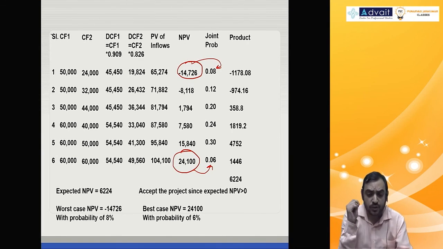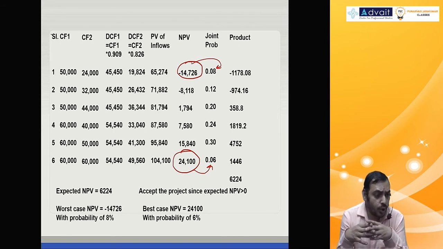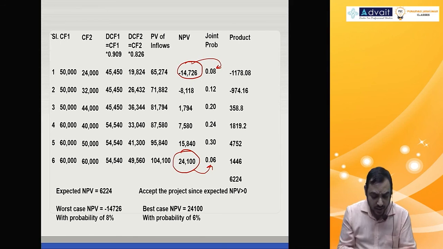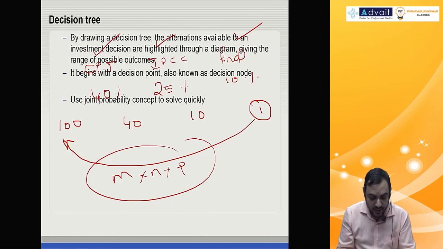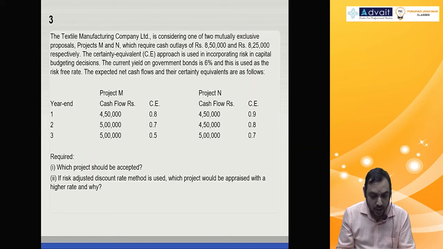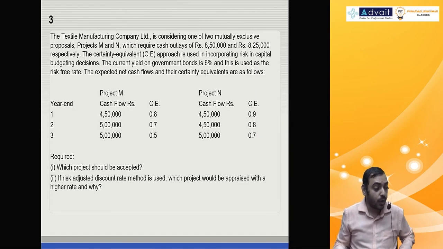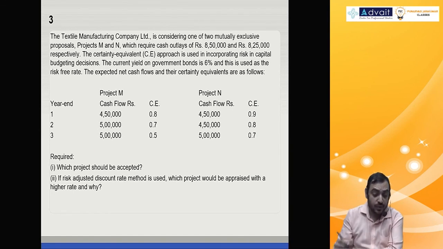I think, in fact, one question we did not do in the previous problem. Hope you got this one. Decision tree, joint probability problem. One more question is there, but before that, I think in the previous one I forgot to explain one thing. I would like to cover that. Yes, the second part of the problem we did not discuss actually.